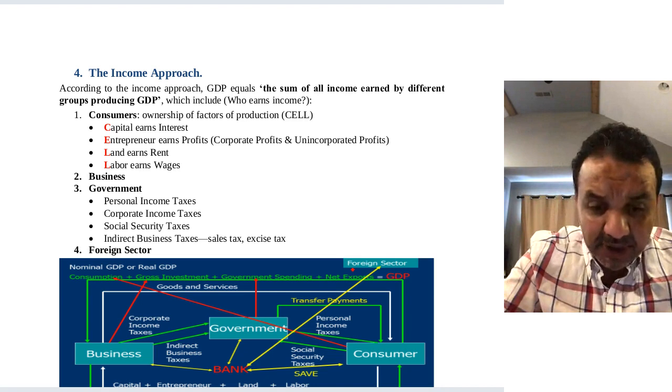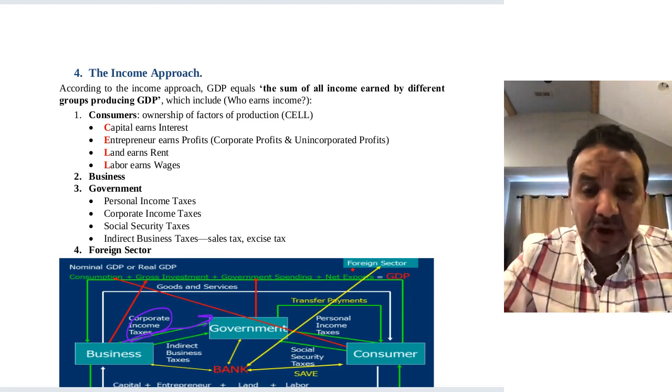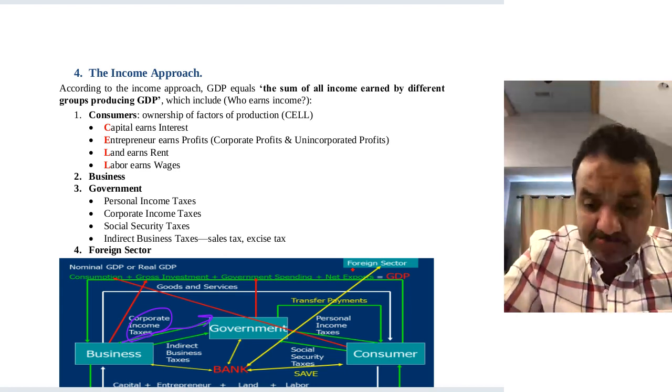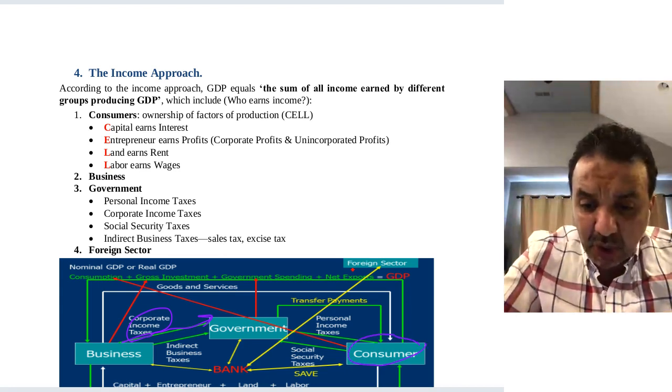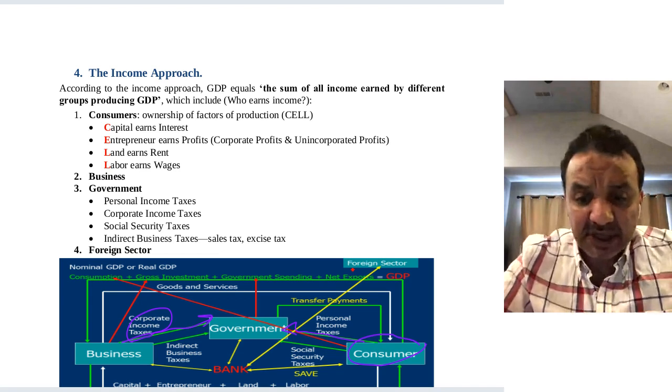The business pays corporate income taxes to the government. And what about the consumers? All the consumers pay the personal income taxes, yes, before the IRS deadline. So we pay the personal income taxes.